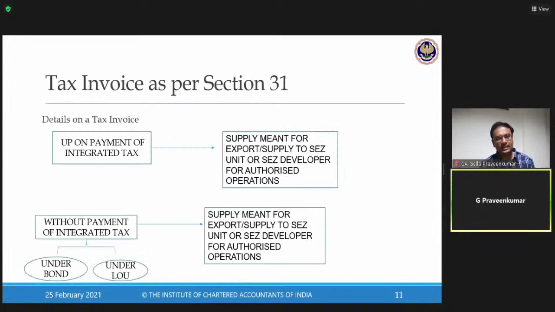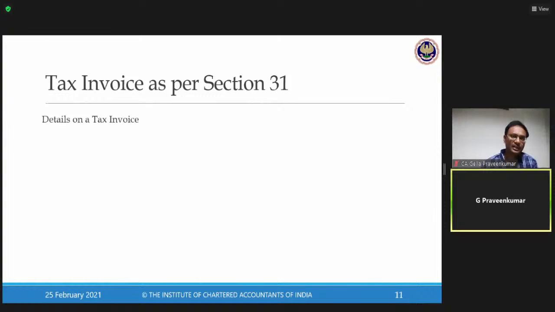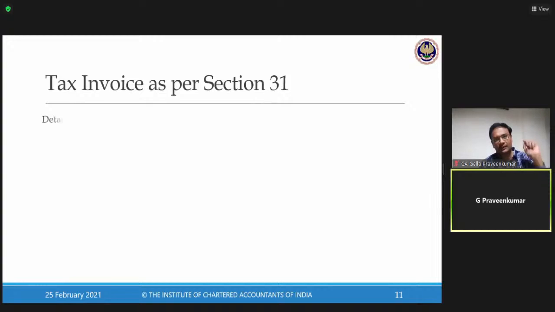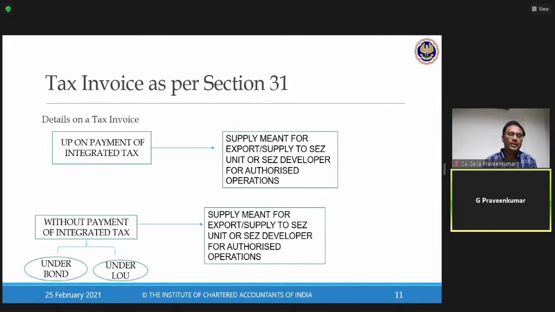Next. So what else is required on a tax invoice? Now we have understood what details are required. This is clear. Now further, my tax invoice says that, look, in case of a zero rated supply, Section 16 of IGST Act. So whenever you are issuing a tax invoice in relation to export of goods or export of services, in relation to SEZ unit or SEZ developer, authorized operations of SEZ unit or SEZ developer, please keep in mind, whenever a tax invoice has to be issued for zero rated supply.